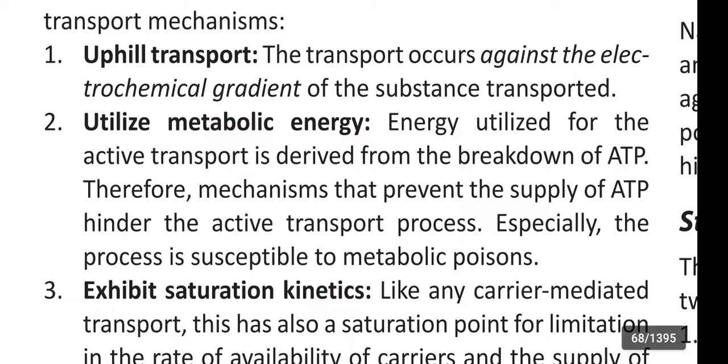Therefore, mechanisms that prevent the supply of ATP hinder the active transport process, especially the process is susceptible to metabolic poisons.